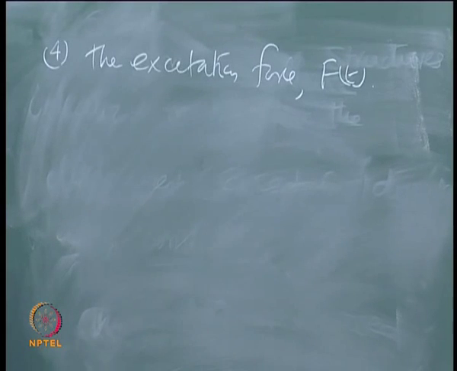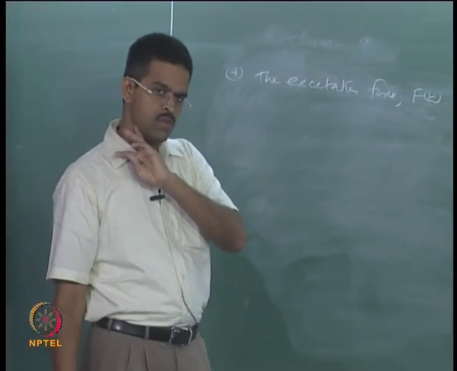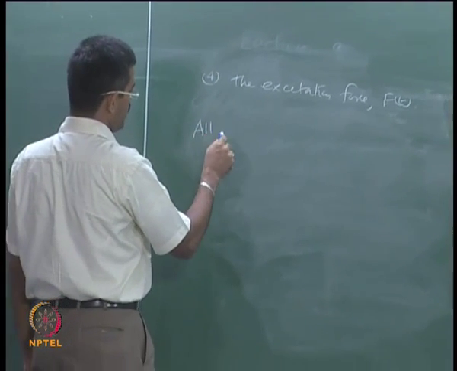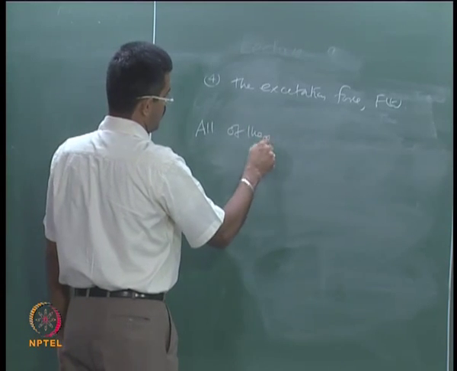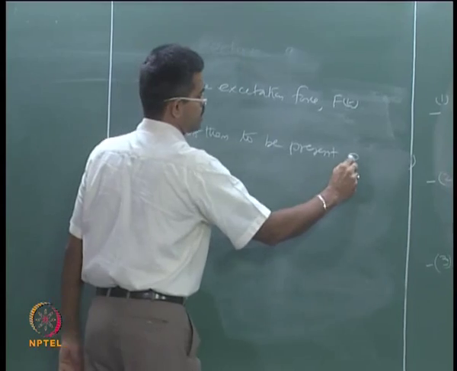Now, the question comes, if these are all essential characteristics of single degree of freedom system, do we need all of them to be present all the time?